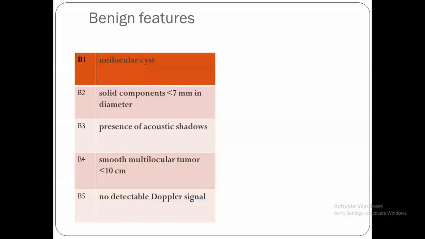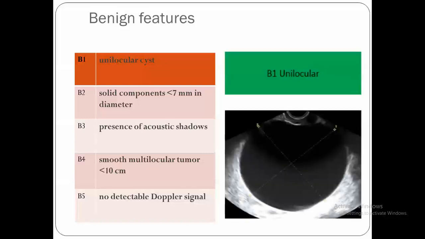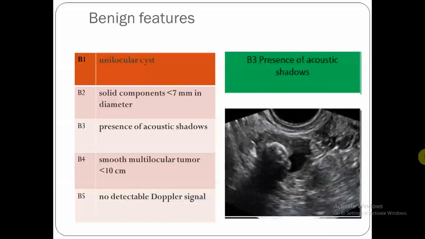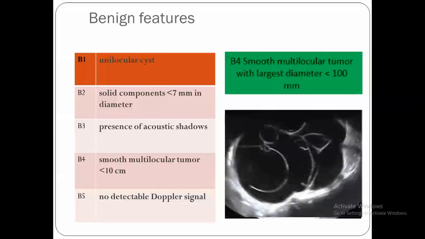Now, coming to the benign features, B1 goes with a unilocular cyst. B2 goes with a unilocular cyst again with solid components, but if we measure them, the solid components are less than 7 millimeters. B3, if there is, as we see here, acoustic shadowing. B4, if there is a smooth underlying surface, it is a multilocular tumor with a largest diameter of less than 10 centimeters.